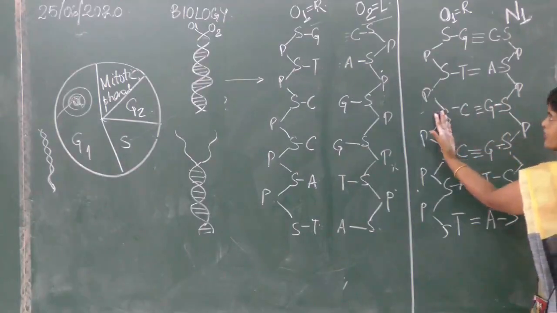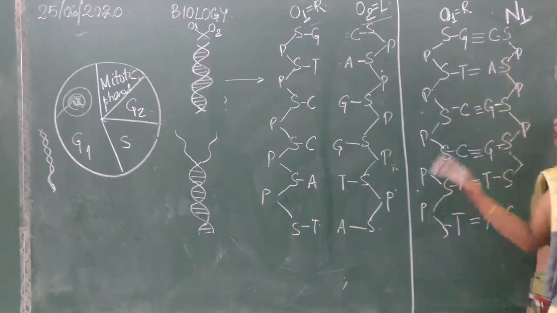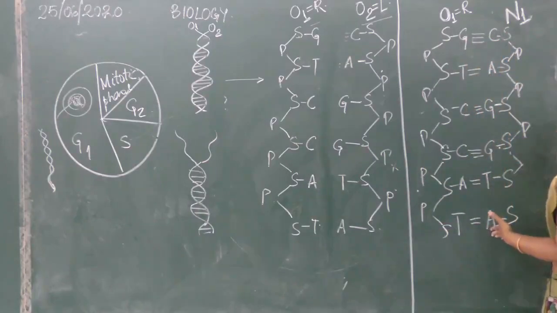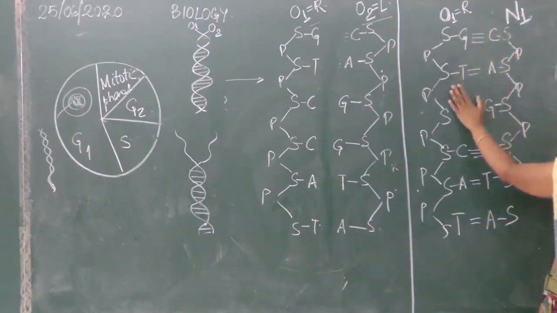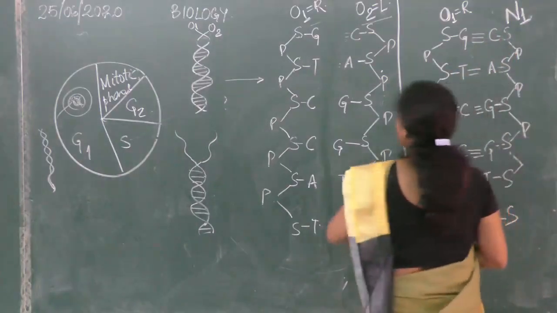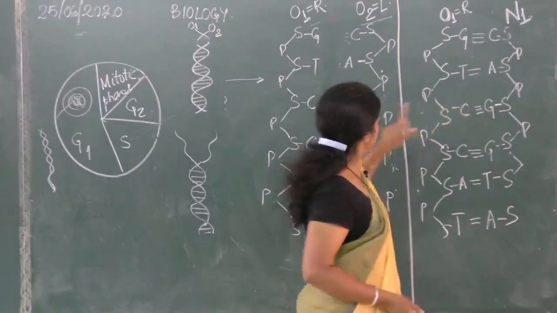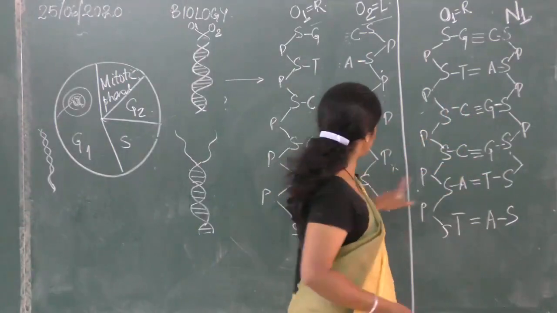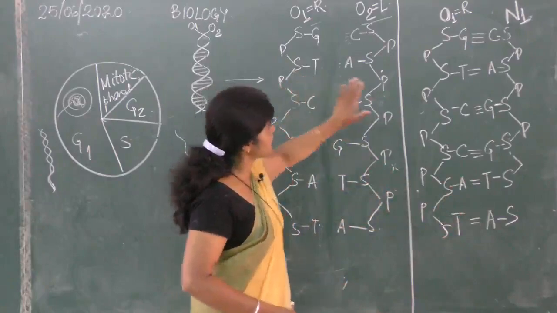On what basis has the new strand formed? On the basis of the original strand, because S and P are all the same. Only the nitrogenous bases are different. And how did the nitrogenous bases arrange themselves? Based on the original: because it is G, C has come; T, A has come. Now compare this with the original strand. See, GC, GC, TA, TA. Is it clear? CG, CG, CG, CG, AT, AT, TA, TA. So a copy of this is formed.